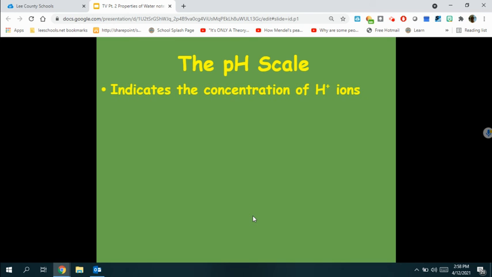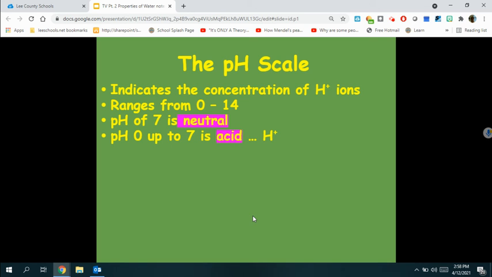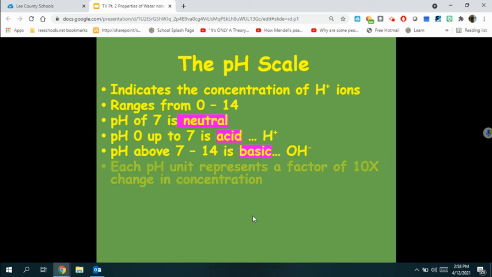The pH scale indicates the concentration of hydrogen ions, H+. The pH scale ranges from 0 to 14. A pH of 7 is neutral. A pH of 0 up to 7 is acidic. A pH above 7, 7 to 14, is basic. So hydrogen ions are in acids, hydroxide ions are in bases.